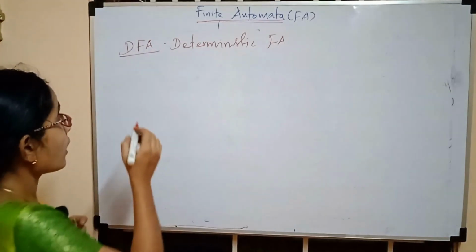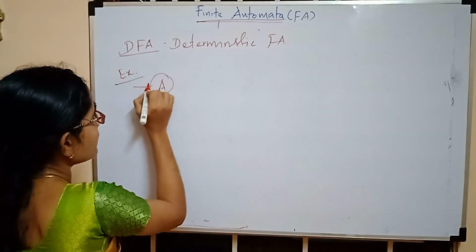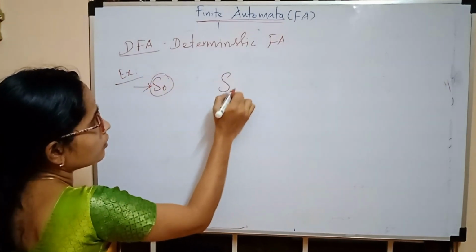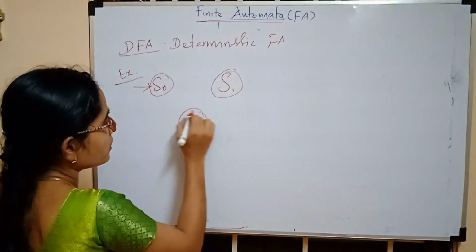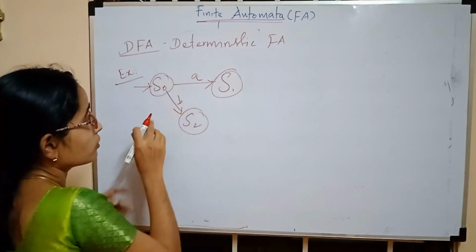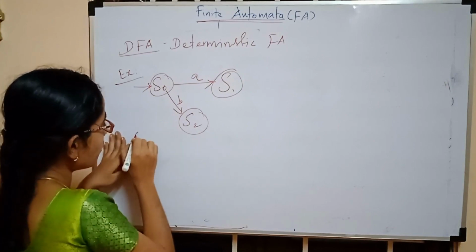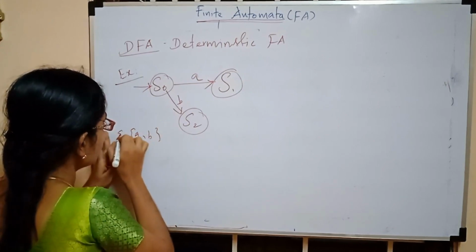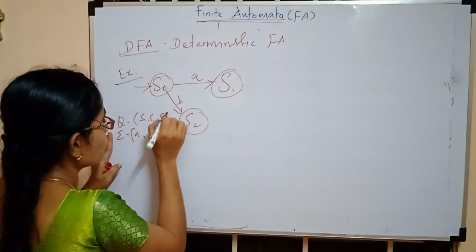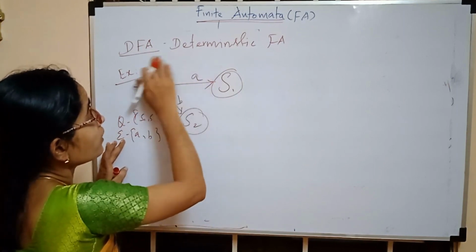Okay, so I am just giving the example now. Take this diagram. We'll make the starting state S0, then S1 and S2. We have 3 states. Upon seeing this diagram, you know what the input symbols are. Here you have a comma b as the input symbols, sigma. Capital Q means you have S0, S1, S2. This is one set.